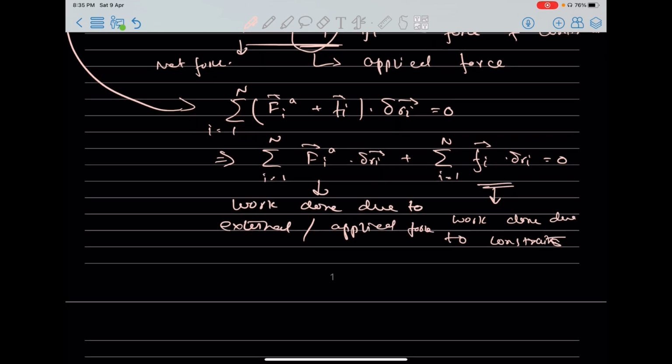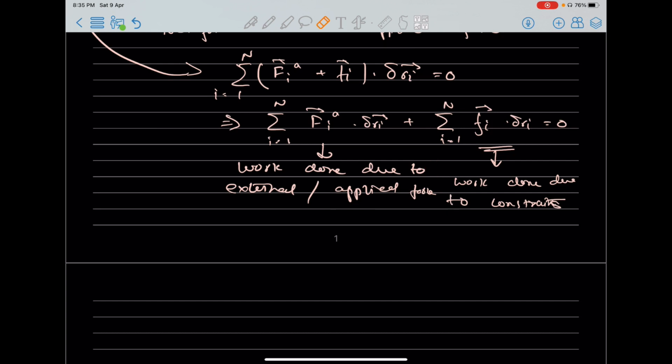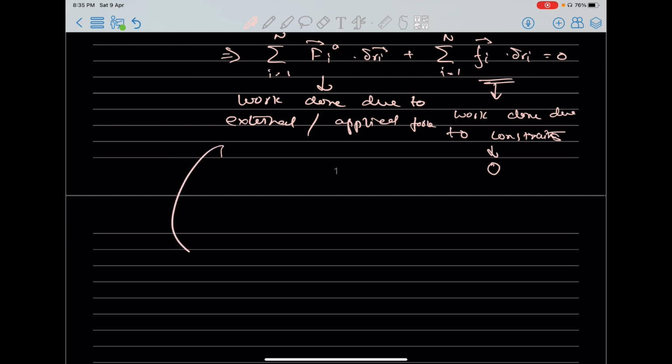So in our system, first let us concentrate on systems where this work done due to constraint is 0. So what can we write?